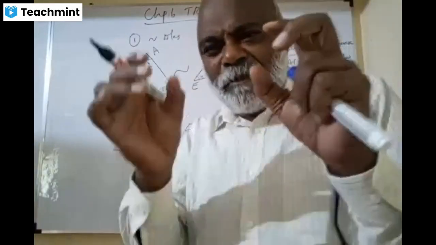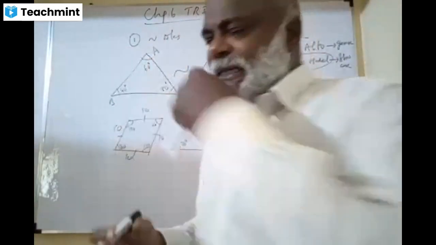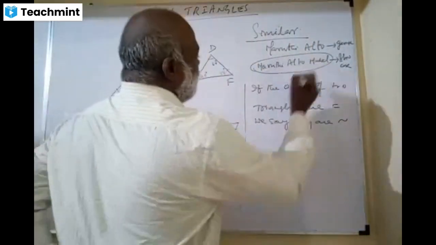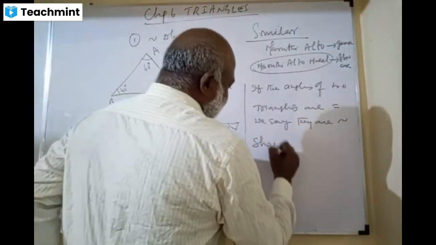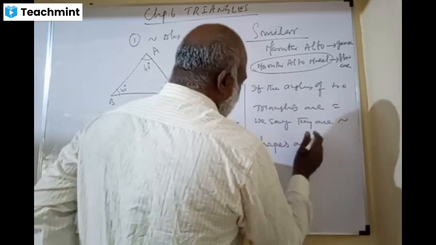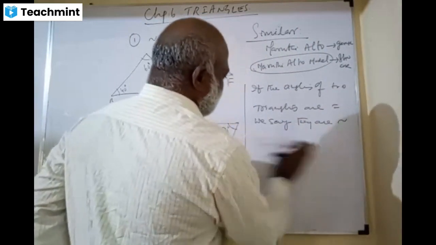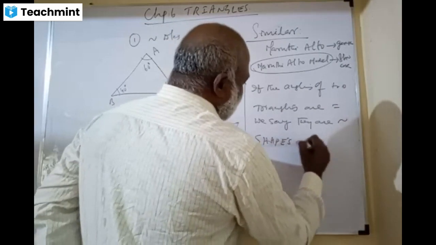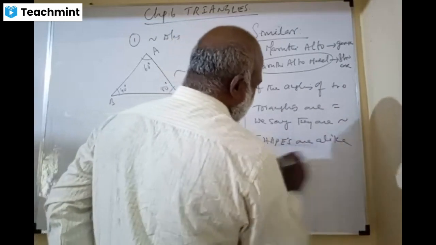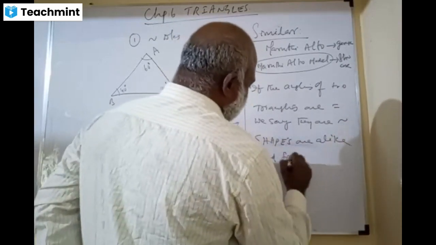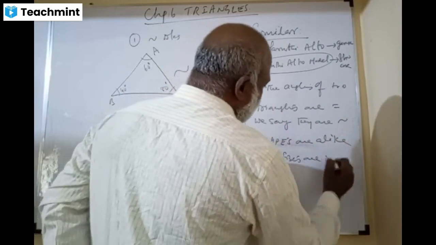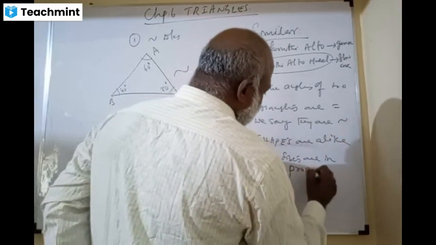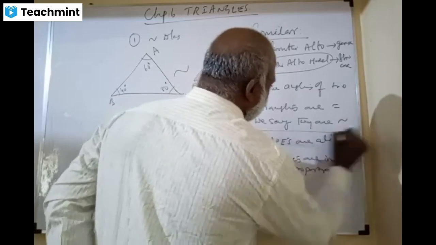So the precise way of looking at similarity is that shapes are the same, and sizes are in proportion. What does it mean, dear?